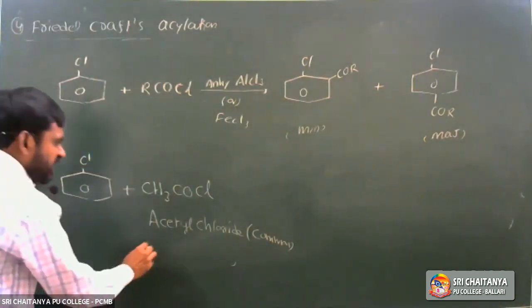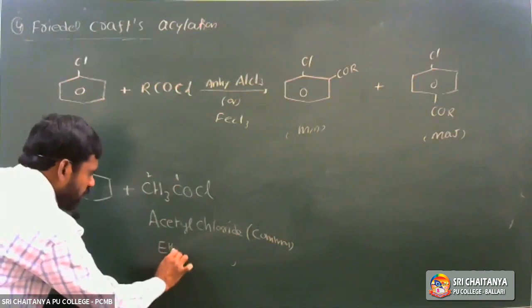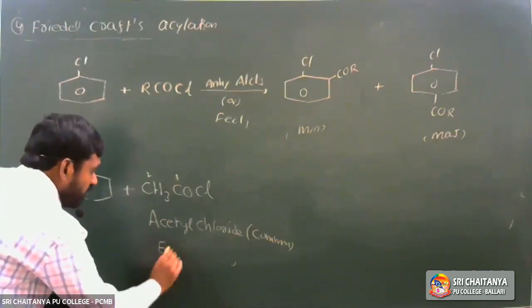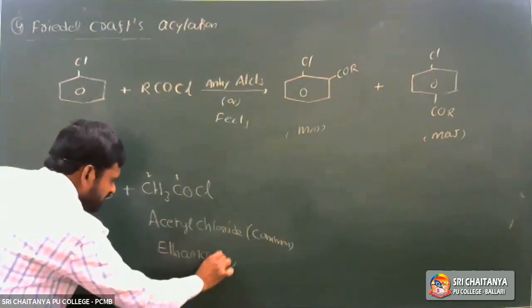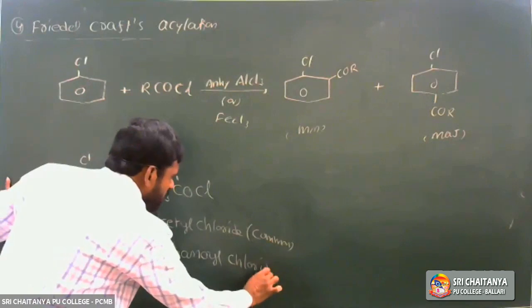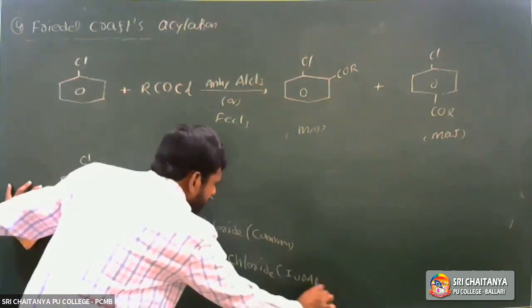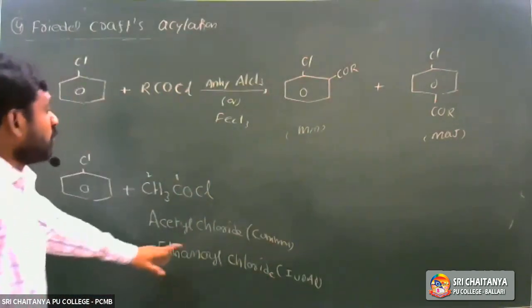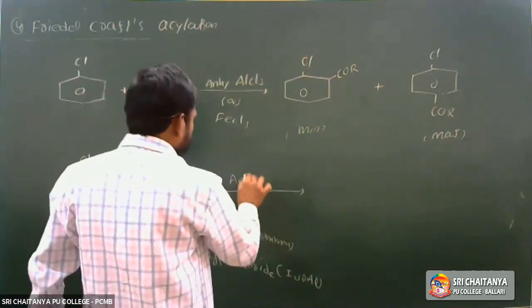What is the IUPAC name? It has 2 carbons and the suffix is oyl, so the IUPAC name is ethanoyl chloride.